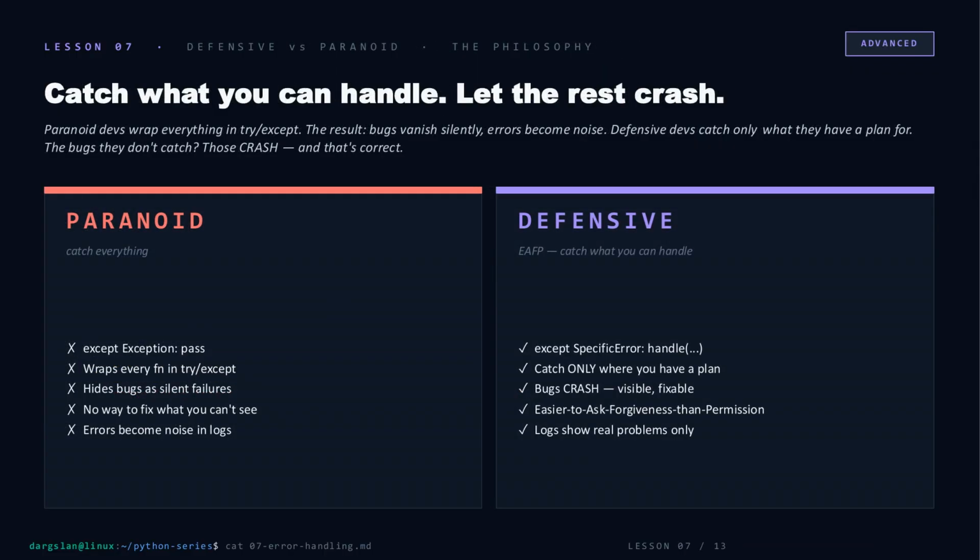Naming failures only matters if you actually let them surface. And here's where most devs split into 2 camps. Paranoid devs wrap everything in try, except, swallow exceptions, and call it robust. It isn't. It's a graveyard of silent bugs. Defensive devs do the opposite. They catch only what they have a plan for and let everything else crash loud and visible. Because a crash you can see is a bug you can fix. A crash you hid is a ticket 6 months from now with no stack trace.